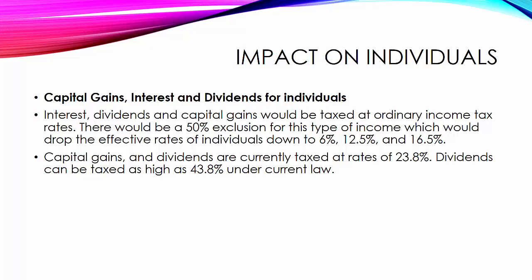Let's continue our discussion of the impact of tax reform on individuals. Now let's talk about capital gains, interest, and dividends for individuals. Interest, dividends, and capital gains would be taxed at ordinary income tax rates. There would be a 50% exclusion for this type of income, which would drop the effective rates of individuals down to 6%, 12.5%, and 16.5%. Capital gains and dividends are currently taxed at rates of 23.8%. Dividends can be taxed as high as 43.8% under current law.